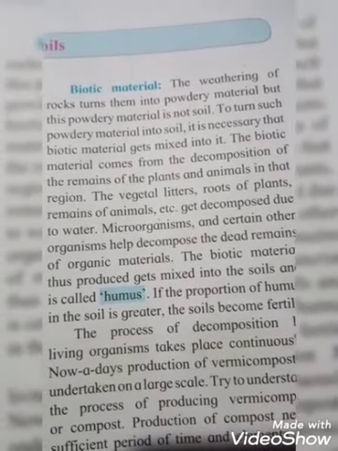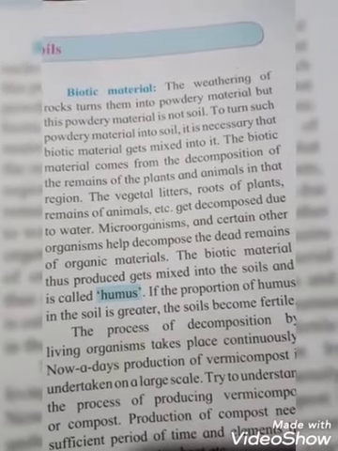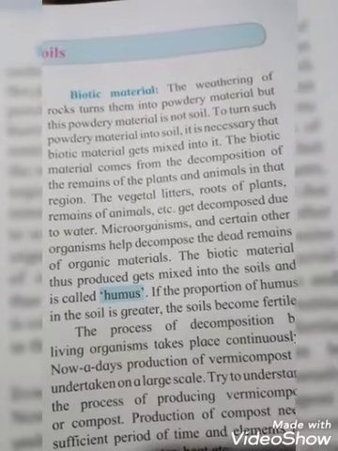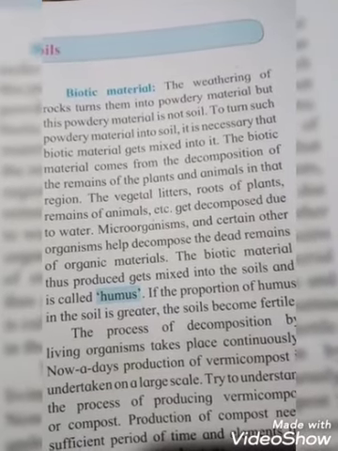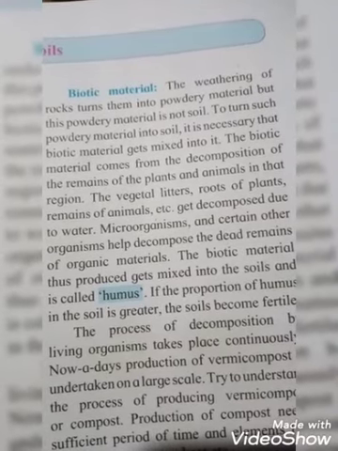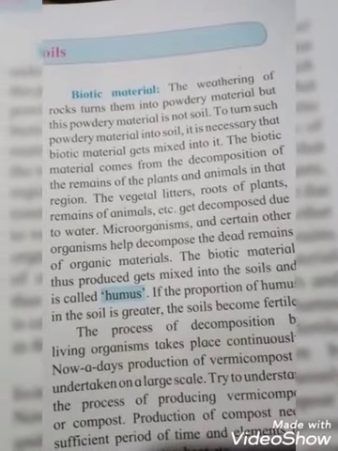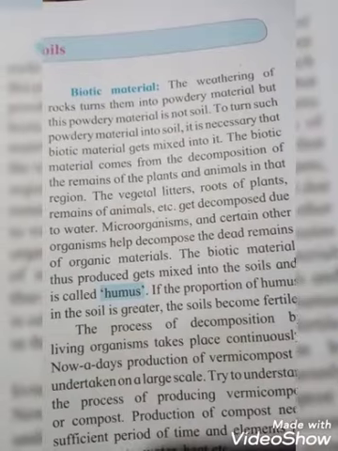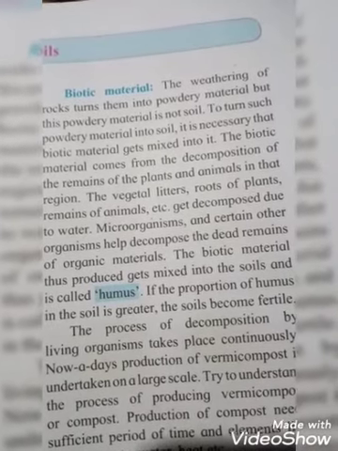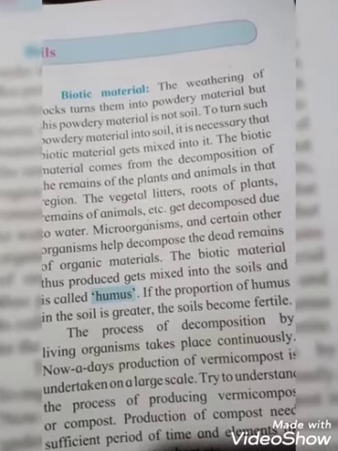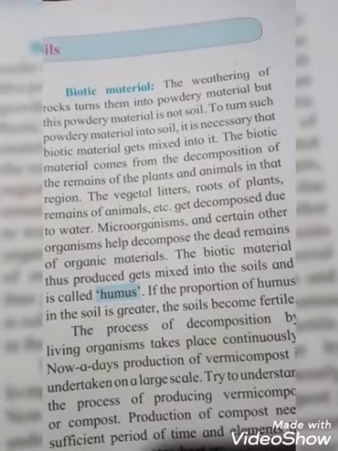The biotic material comes from the decomposition of the remains of the plants and the animals in that region. And see students, that means the biotic material comes from where? They come from the decomposition of the remains of the plants and animals in that region. The vegetal litter, roots of plants, remains of animals, etc. get decomposed due to the water. Why was it decomposed, students? Because of the water.